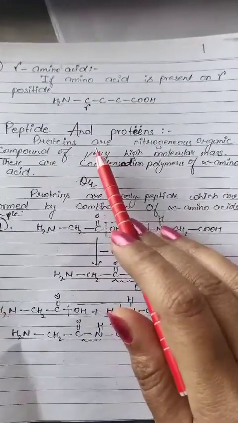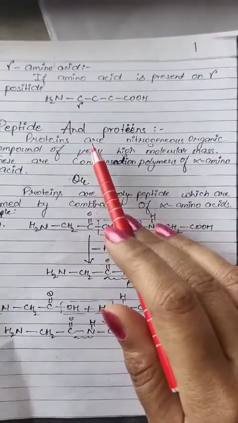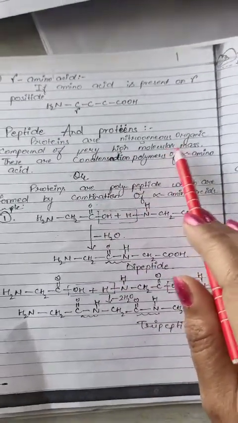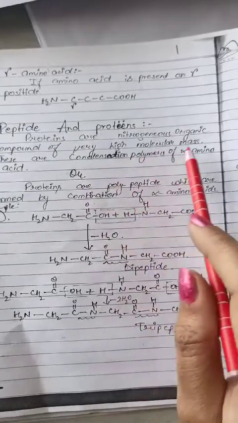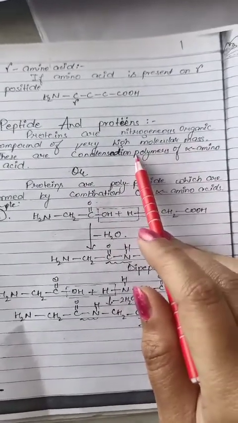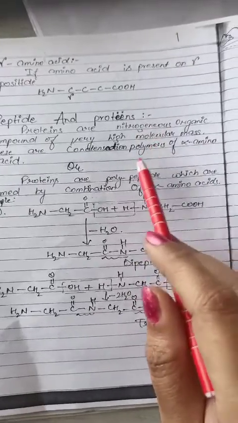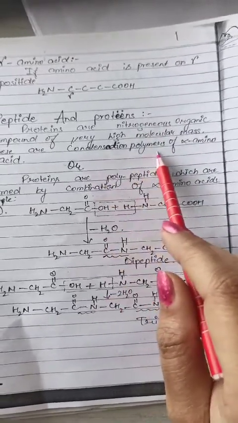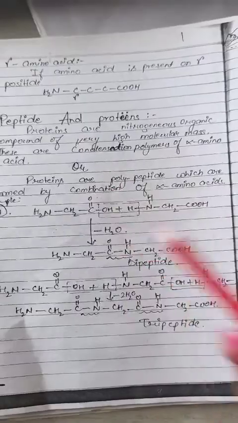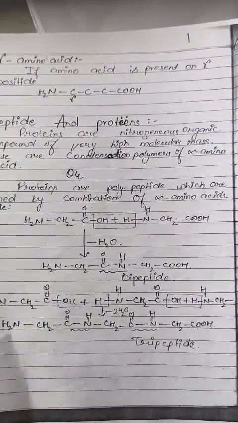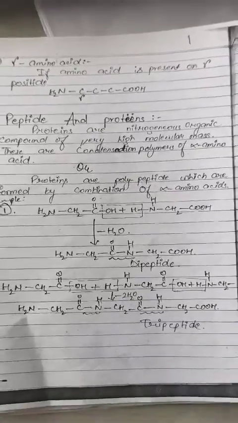Next, in the syllabus, is peptides and proteins. Proteins are nitrogenous organic compounds of very high molecular mass. They have a very high molecular mass and are nitrogenous organic compounds. These are condensation polymers of alpha amino acids. So how do they come about? They undergo condensation of alpha amino acids.